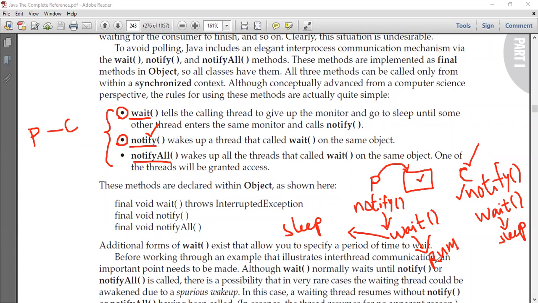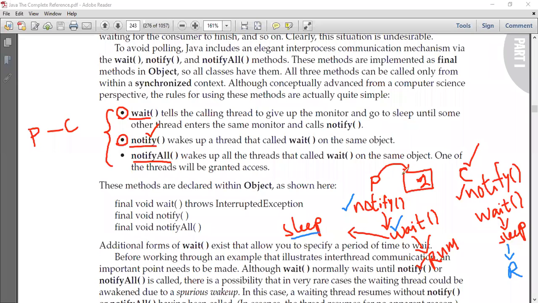You see that here. Now the producer is running. Since the producer is running, it is going to produce the second value called 2. Once the producer has produced the second value called 2, again the producer will call the notify method. Once the producer calls the notify method, the consumer which is sleeping will start running. In other words, the consumer will wake up. Once the producer calls the notify method, then it calls the wait method. Once it calls the wait method, it goes to sleep.